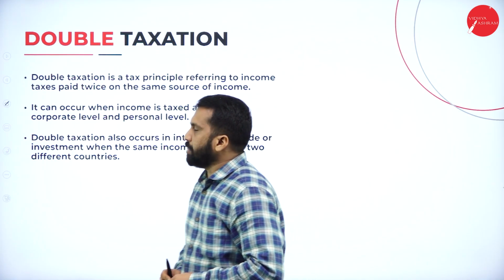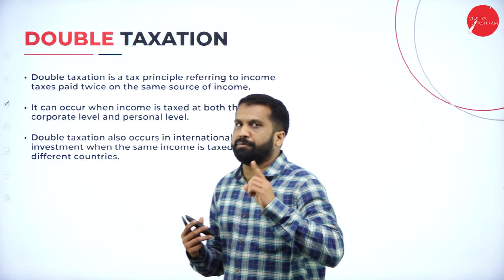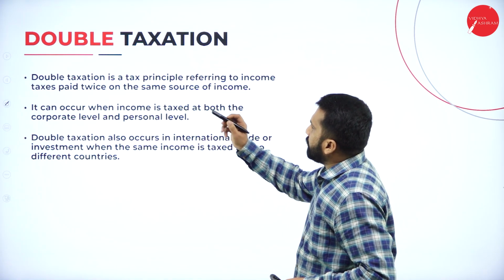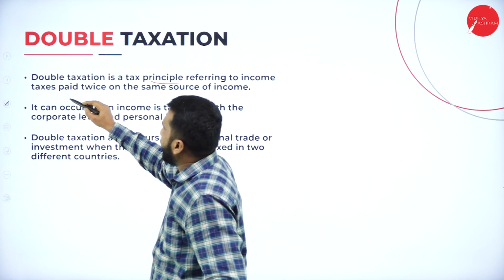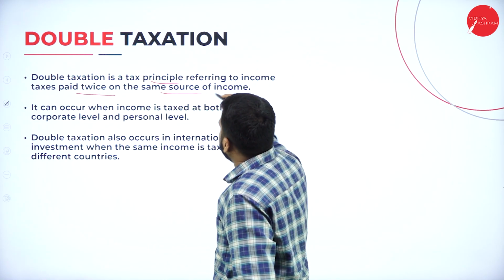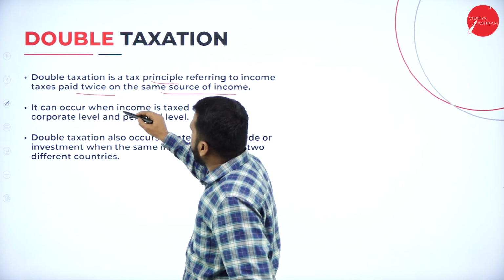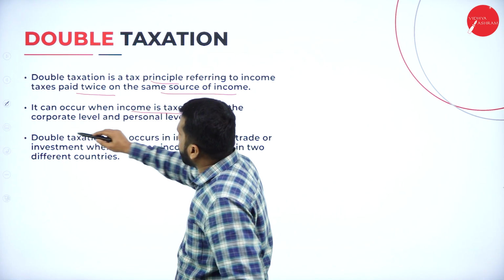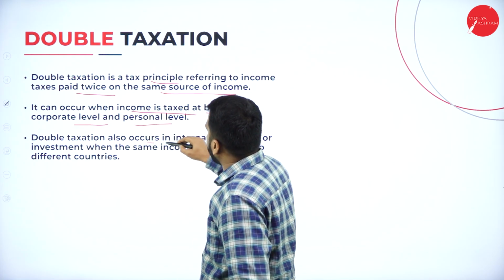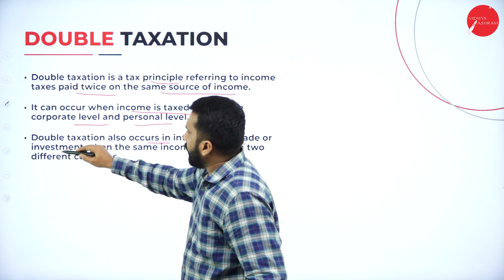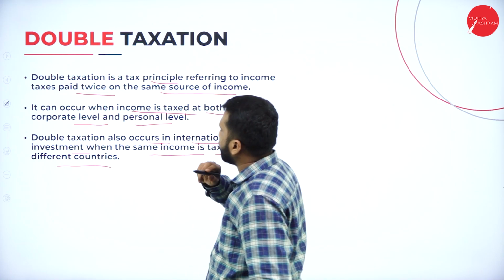Double taxation. So what do you mean by double taxation? I'll read out the meaning and give you an example. Double taxation is a tax principle referring to income taxes paid twice on the same source of income. It can occur when income is taxed at both the corporate level and personal level. Double taxation also occurs in international trade or investment when the same income is taxed in two different countries.